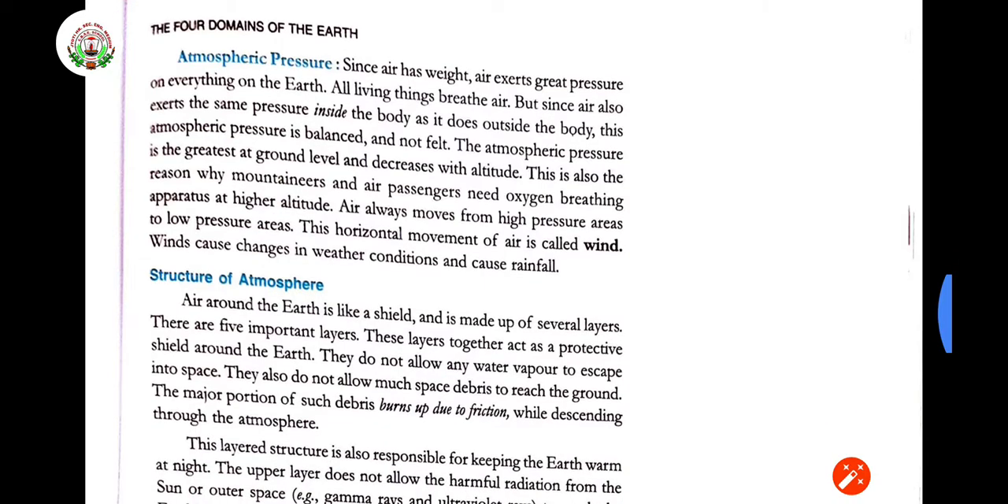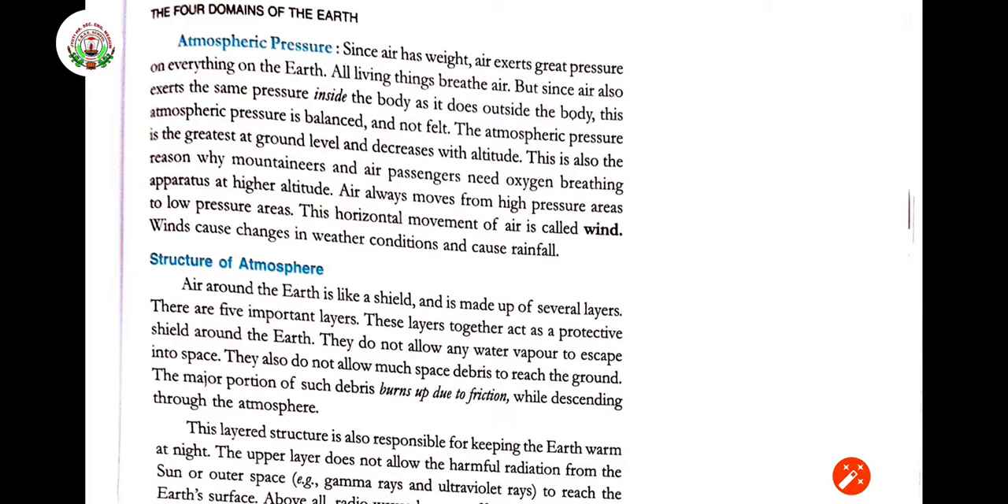Atmospheric pressure. Since air has weight, it exerts great pressure also. When you leave a blown balloon from the top, it moves with great pressure. So air exerts great pressure on everything on the earth. All living things breathe air, but since air also exerts the same pressure inside the body as it does outside the body, this atmospheric pressure is balanced and not felt.